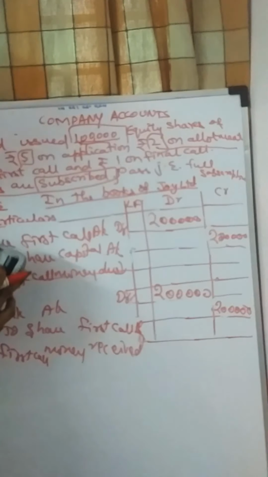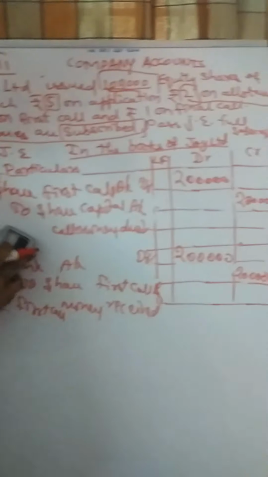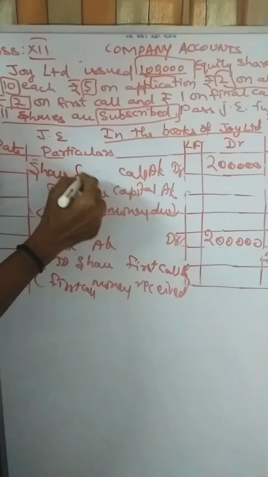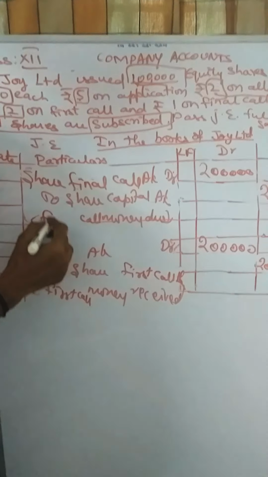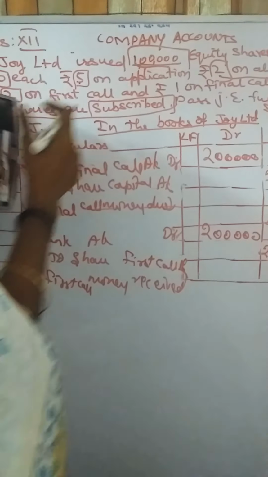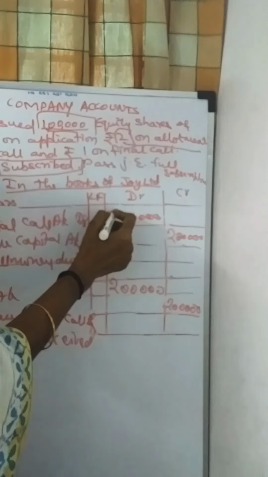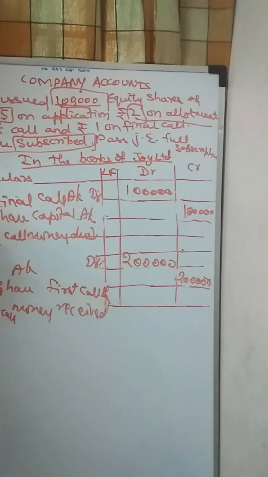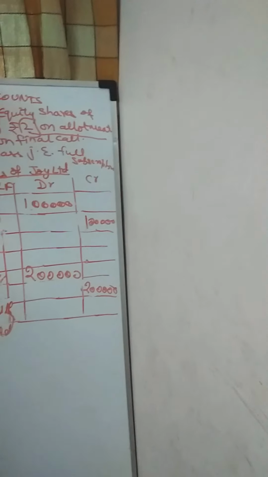Then next is the final call. First, the final call money will be the due amount. So share final call account debtor to share capital account. Your final call money is due. You have 1 lakh shares of 1 rupee each, so you get 1 lakh. Debit amount is 1 lakh and credit amount is 1 lakh. Then next, the final call money is received.